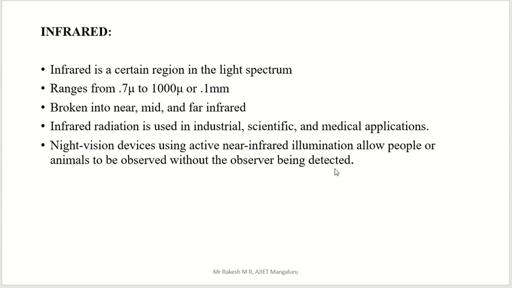At that time we use this infrared illumination to detect other animals or humans. So infrared is helpful for night vision devices. We have a lot of night vision devices used in military applications, and many other applications also use these night vision devices.